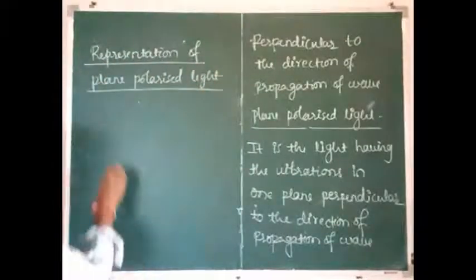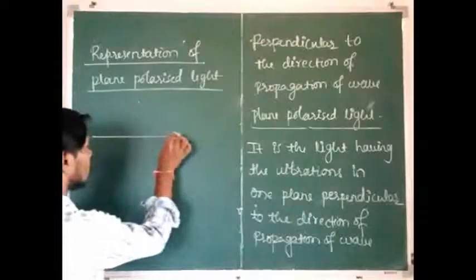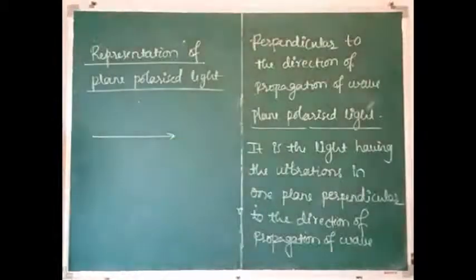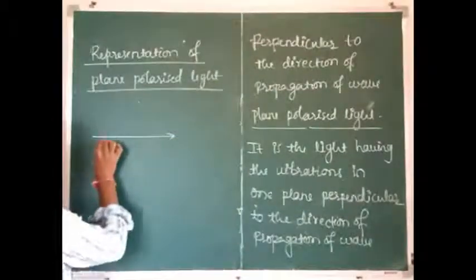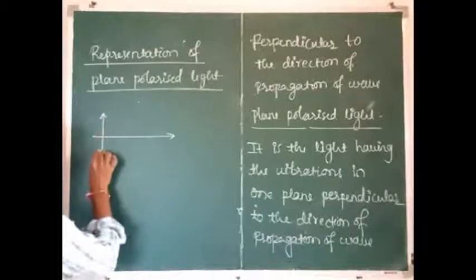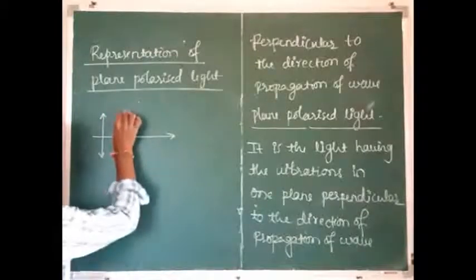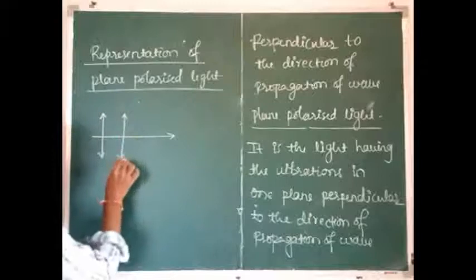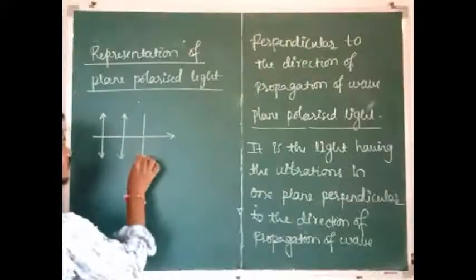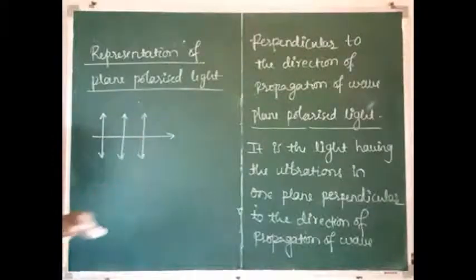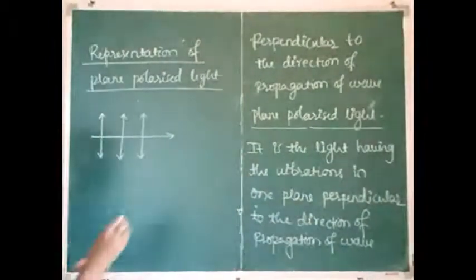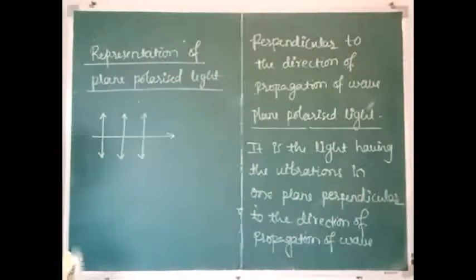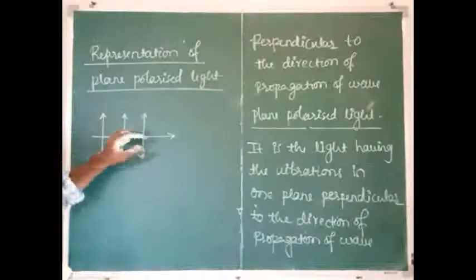So see, here the unpolarized light is polarized. It means the vibrations of the light wave occur in only one plane, but not in all planes. Here the vibrations are parallel to the plane of the paper.